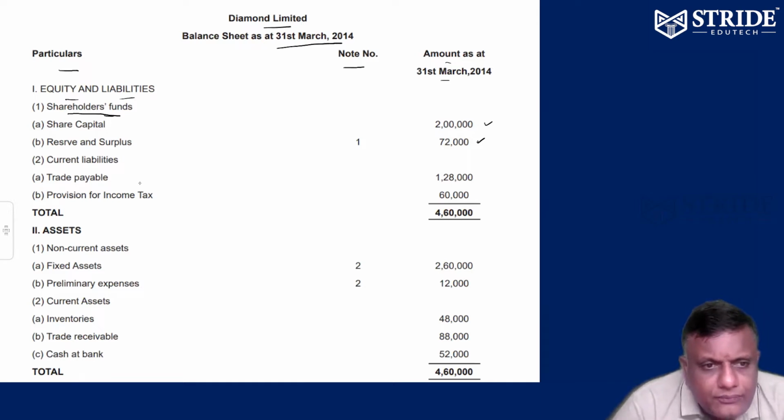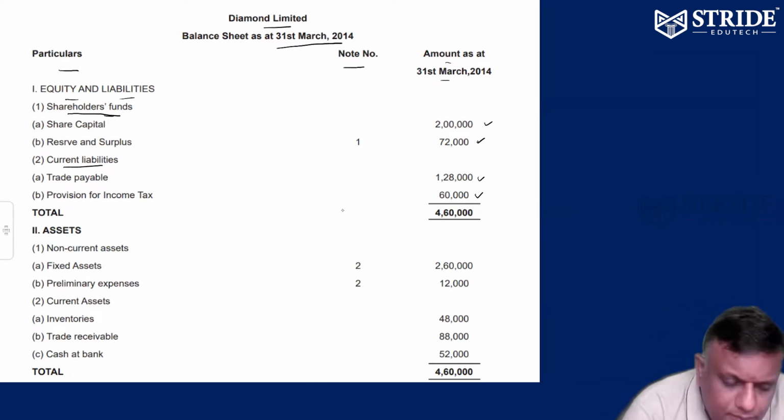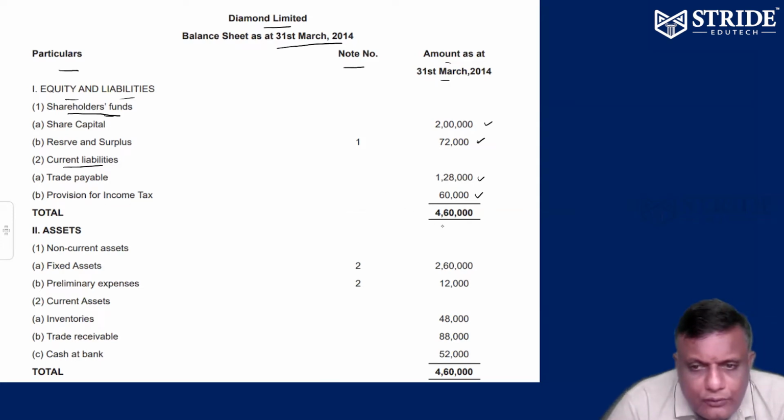Current liabilities: trade payable 1,28,000, provision for income tax 60,000. Please add: 2 lakhs plus 72,000 plus 1,28,000 plus 60,000, so 4,60,000.